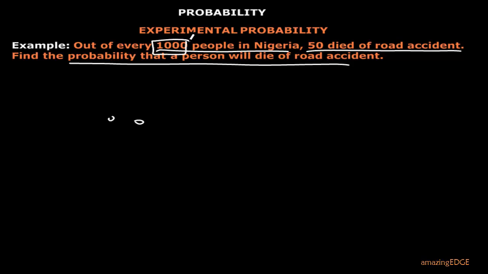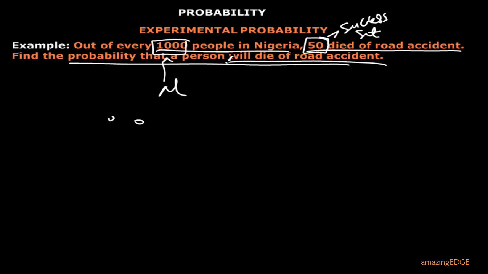Then out of this 1,000 deaths, they find that 50 of the deaths were caused by road accidents. You see, this is an experiment. So you see that this 50 is a kind of your success set. This is your success set. Then this 1,000 is your universal set. Okay. Now, the question says, find the probability that the person will die of road accidents.